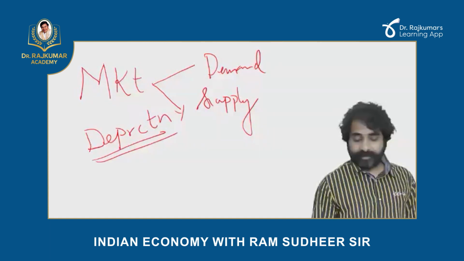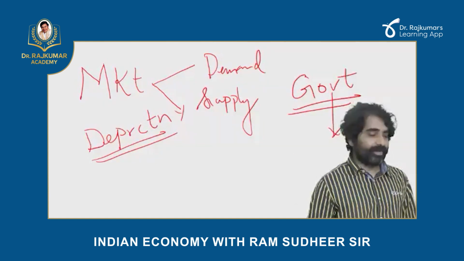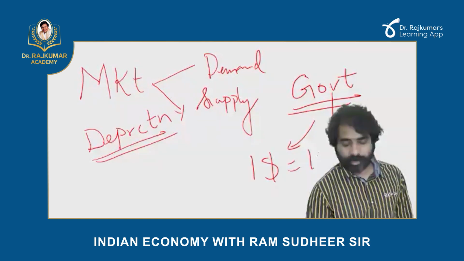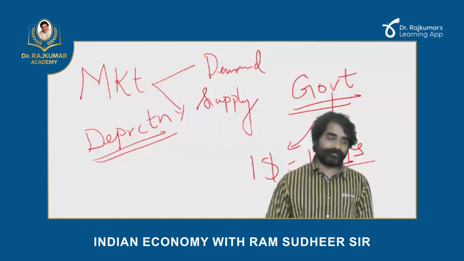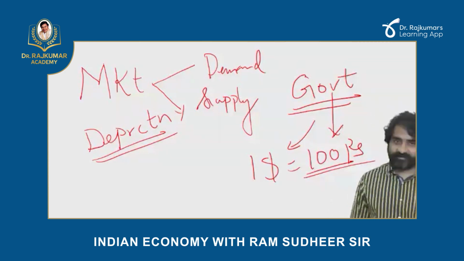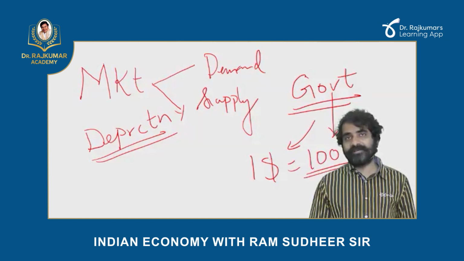But if government wantedly decides that, let's say government decided, forget about market, from tomorrow $1 is equal to 100 rupees. Government has decided to wantedly reduce the value of currency, like China used to do, and India also has done it. First time we devalued in 1966, and again after 1991 we devalued our currency.